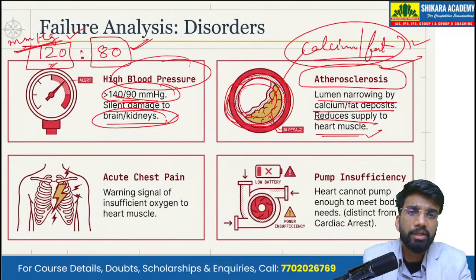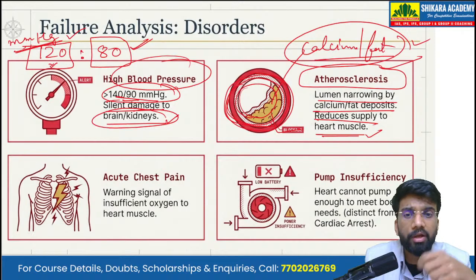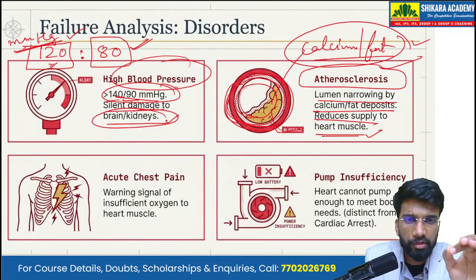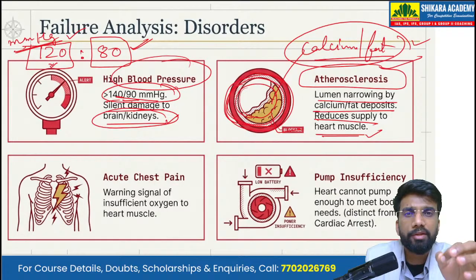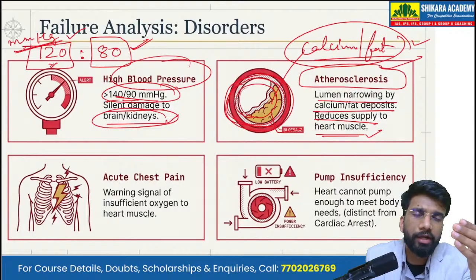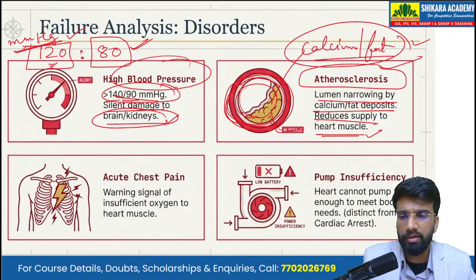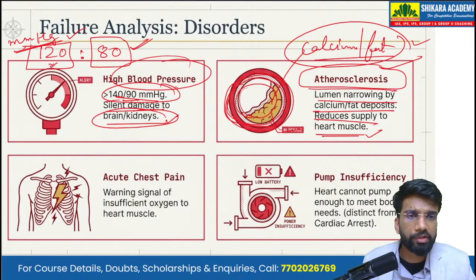Because of this blockage, the oxygenated blood does not reach the heart muscles, and that harms the muscles of the heart. That is known as atherosclerosis.